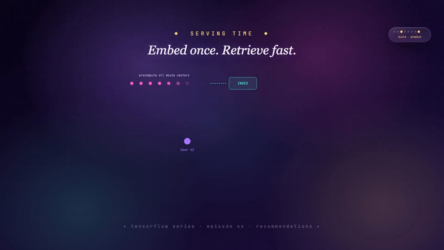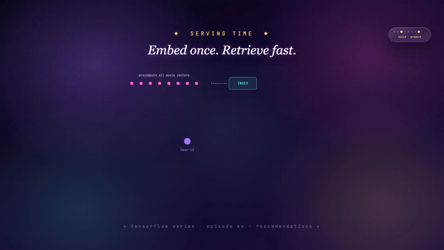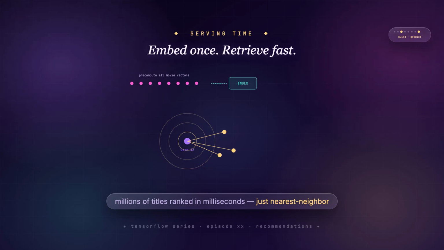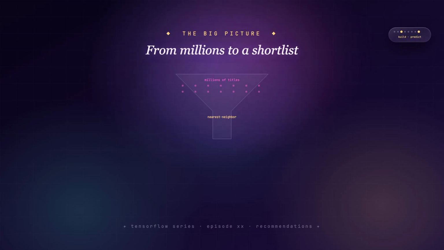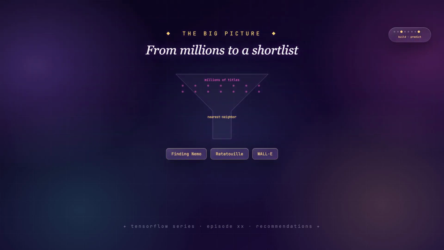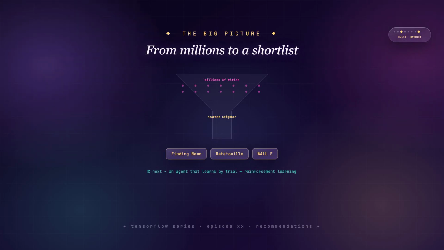Here's the part that makes this scale to Netflix. At serving time, you don't run the model for every possible movie. You pre-compute every movie's vector once and store them. When a user shows up, you embed just that one user, then do a fast nearest neighbor search over the stored movie vectors. Millions of titles ranked in milliseconds because it's just geometry. Find the arrows closest to yours. That two-step move, embed everything offline, retrieve fast online, is exactly how Netflix and Spotify go from a catalog of millions to the short list you actually see. Build the space once, retrieve forever, let's go build it.